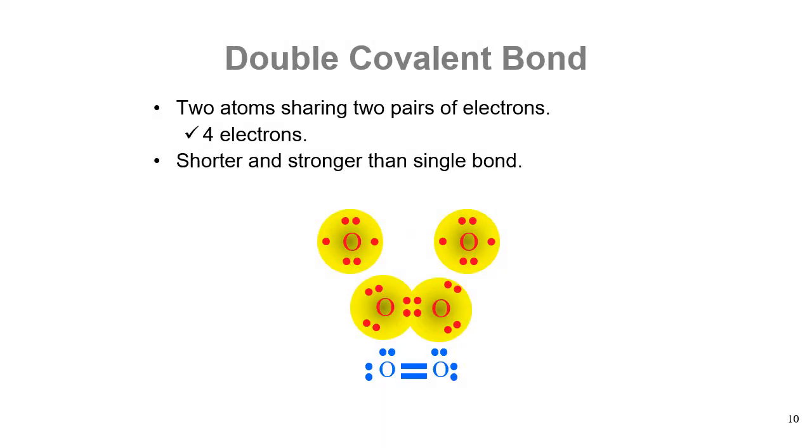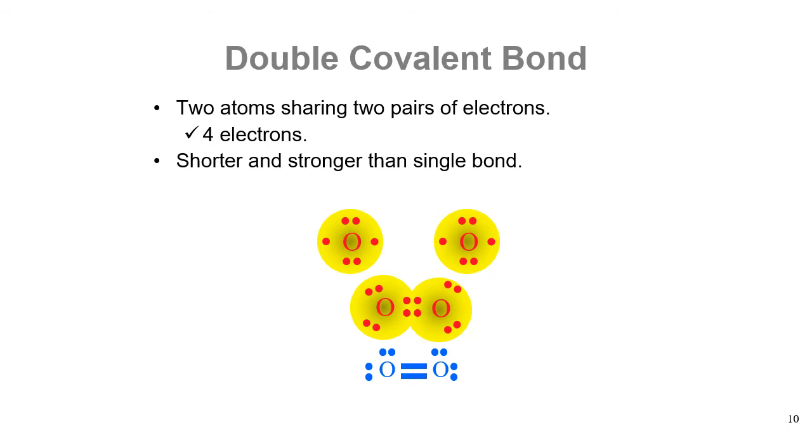Next, a double covalent bond involves 4 electrons, or 2 pairs of electrons, from 2 atoms. Please be reminded that a double bond is shorter but stronger than a single bond. The example here is a molecule of oxygen.